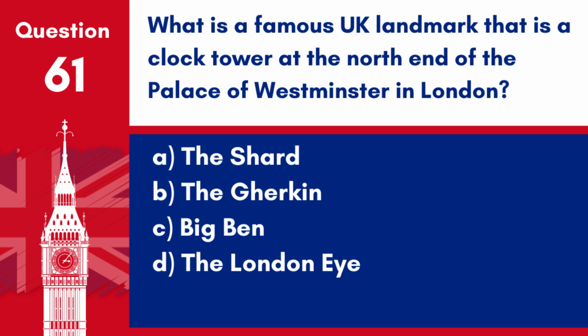Question 61. What is a famous UK landmark that is a clock tower at the north end of the Palace of Westminster in London? A. The Shard. B. The Gherkin. C. Big Ben. D. The London Eye. Answer: C. Big Ben. Officially known as the Elizabeth Tower, it is commonly referred to as Big Ben, which is actually the nickname for the Great Bell of the clock.